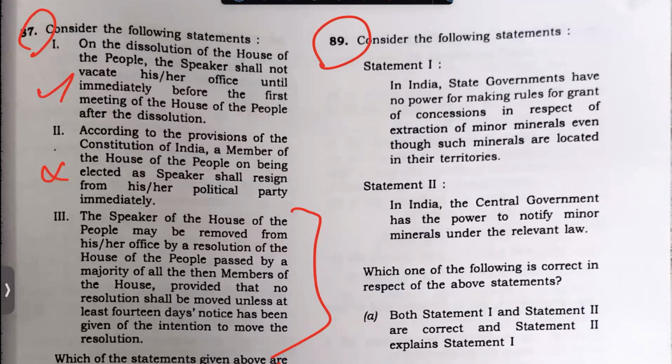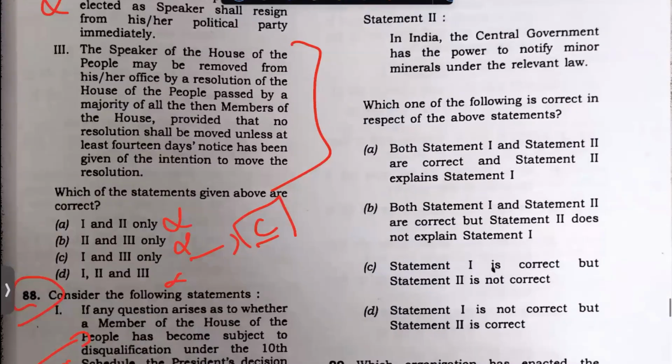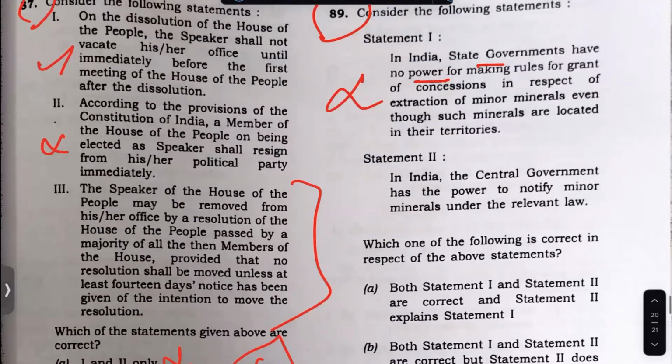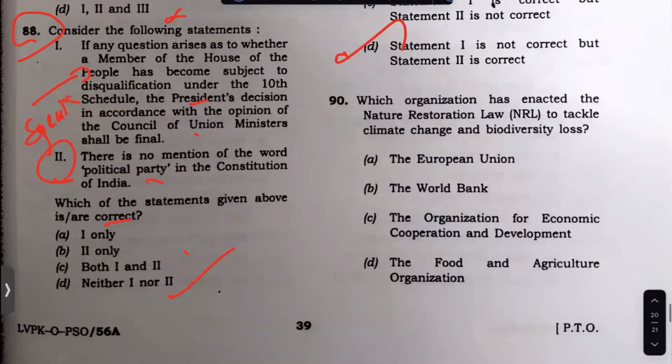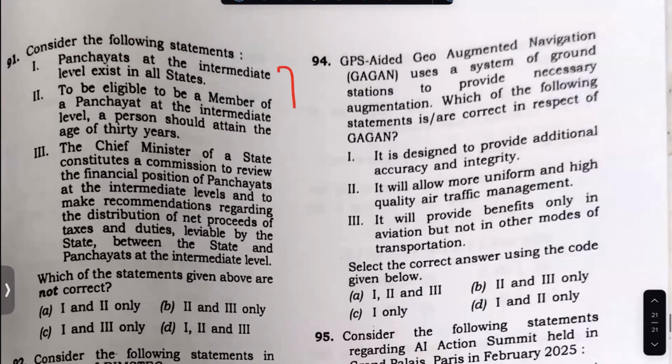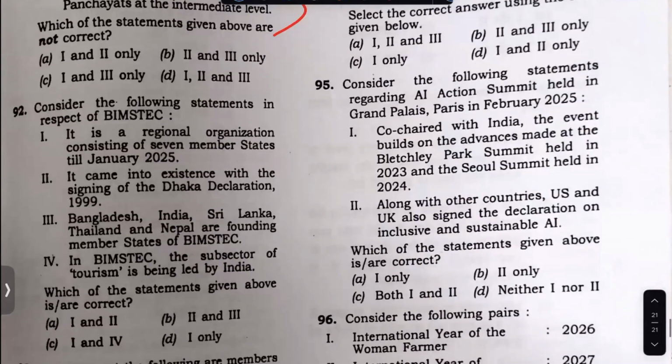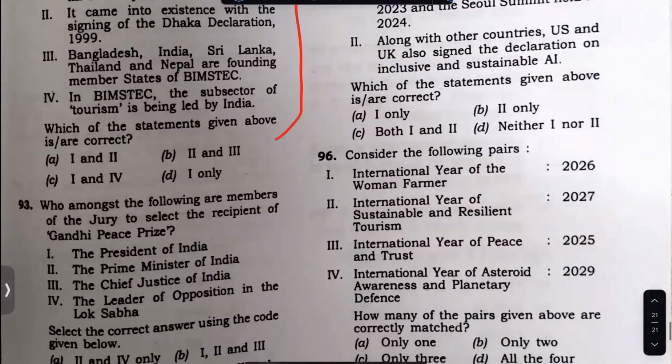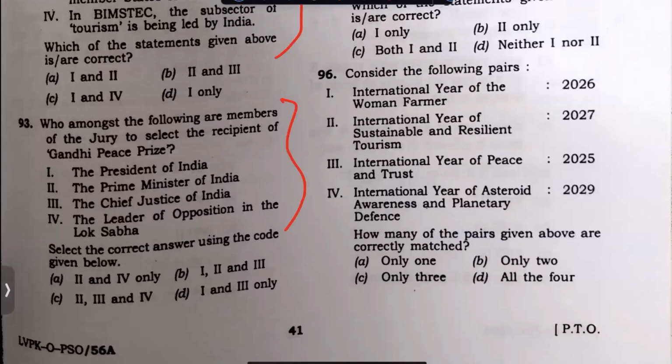India, no. This has no power of making state rules, it is there. So if one statement is wrong, the other statement is obviously correct. This is a question that should have been taken. This is a tough question. Maybe I will make a detailed analysis. European Union is the answer. This question also I could not make up the answer. This also I will answer in detail. This question can be answered.